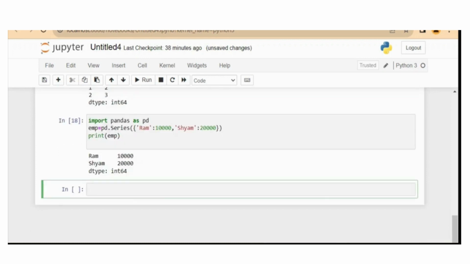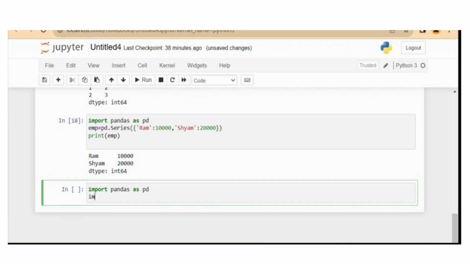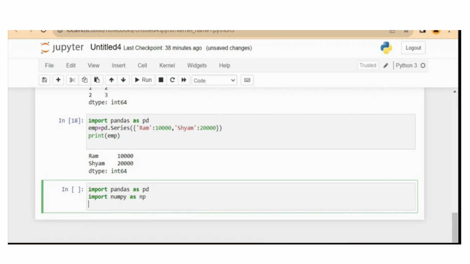Now we will see how to create series from NumPy arrays. We have to write import pandas as pd, then import numpy as np. Then we have to take one array object and we write np.array.